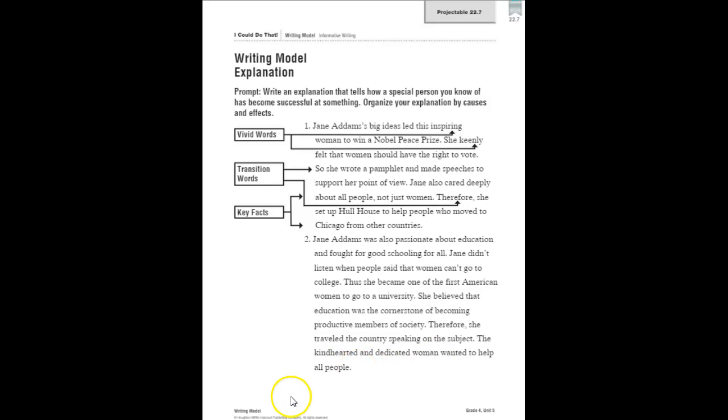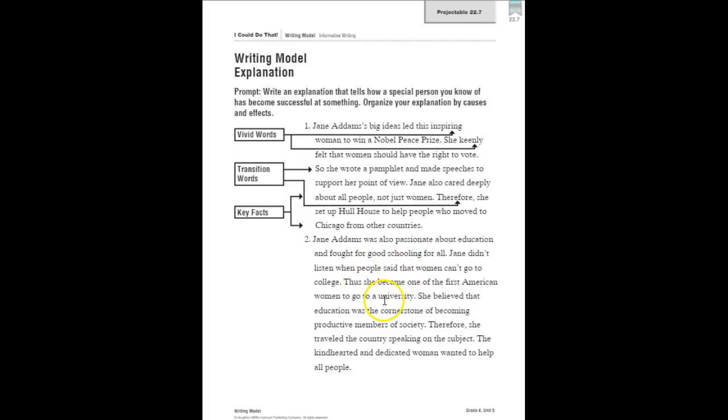All right, so we have vivid words like passionate. She fought. She was a productive member. All right, we have transition words, therefore, thus. We have key facts like education. She fought for good schooling.